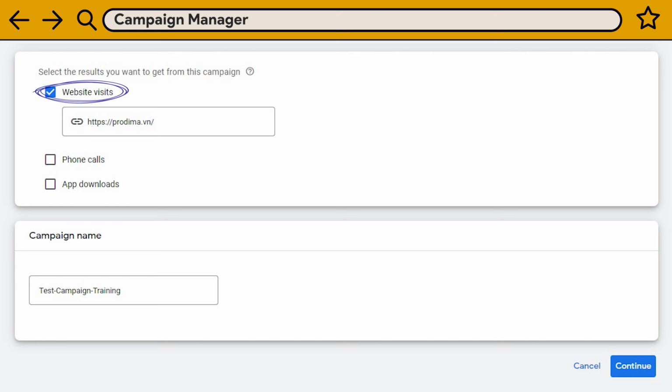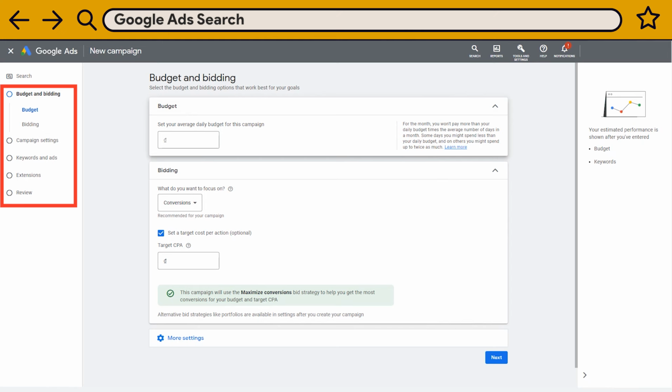I select website visits here and I input the domain URL that I want to have as the destination page for my Google Ads search. Then I give a name to this campaign. Make it specific. When you run several campaigns in parallel, you want to make the difference between all of them without digging too much into the tool.